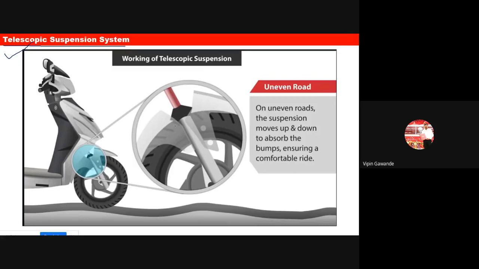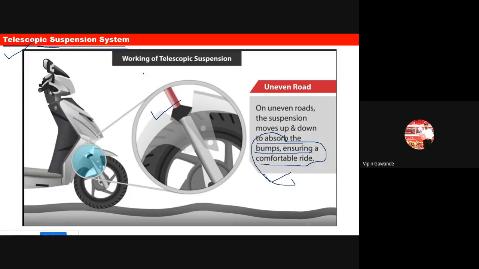Whenever you see this on the front wheel, we have observed it, but we don't know the name of this suspension system. It is called a telescopic suspension system. And for what purpose is it used? It is used to absorb the bumps, ensuring a comfortable ride. We know the main function of a suspension system is to absorb the shocks and provide a comfortable ride to the driver.